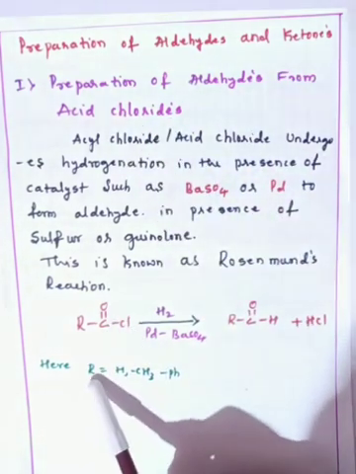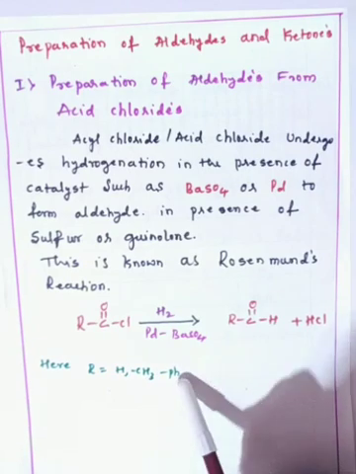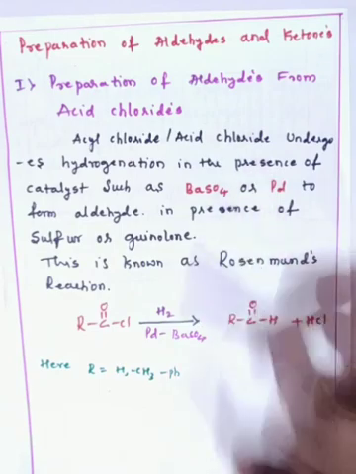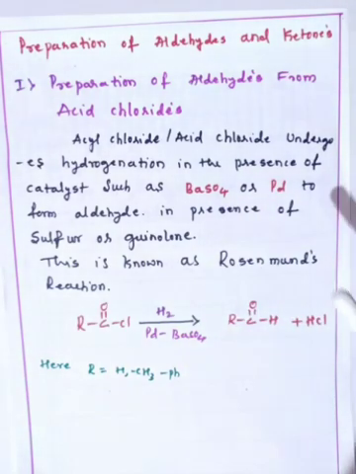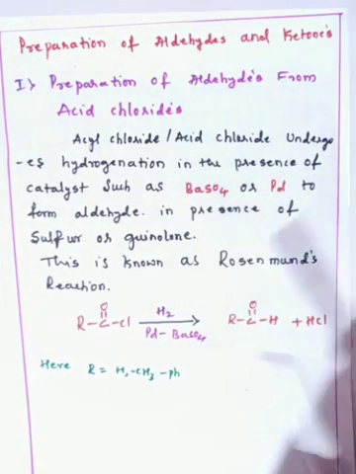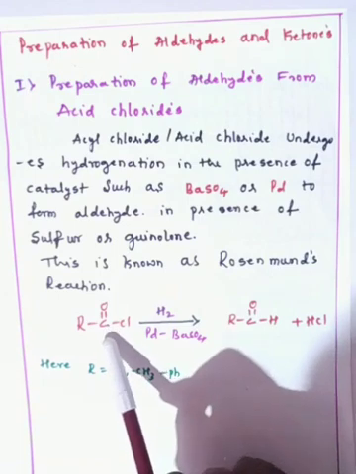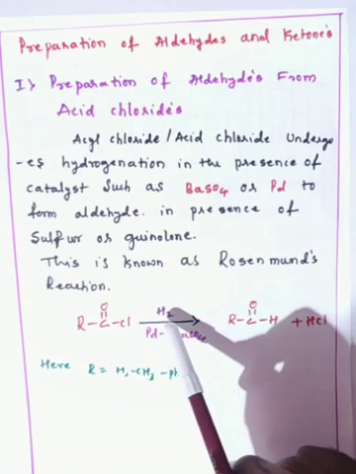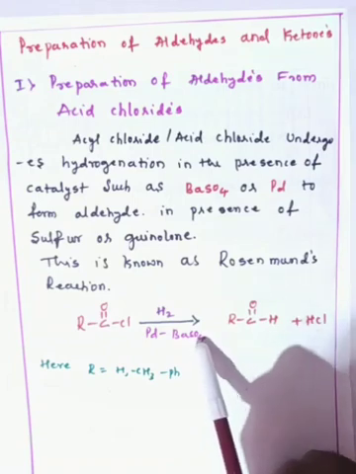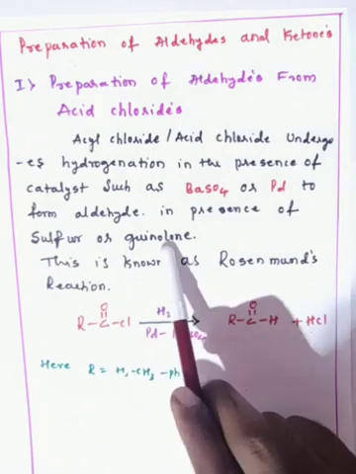So here the R may be a hydrogen, methyl group, or it may be a vinyl group or aryl group. So this is a preparation of aldehydes by using acid chlorides. That we call Rosenmund's reaction, that is nothing but acyl chloride hydrogenation in the presence of palladium on barium sulfate that gives the product aldehydes, in the presence of sulfur or quinoline.